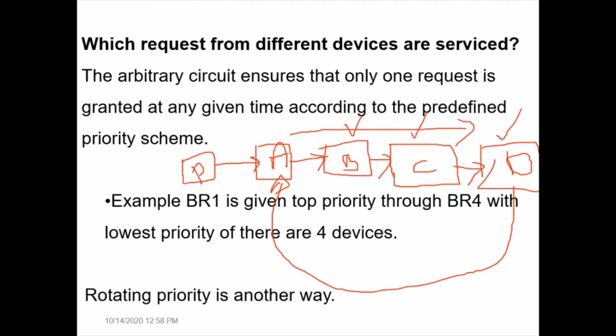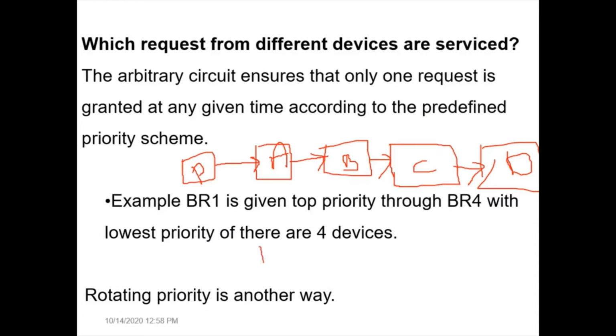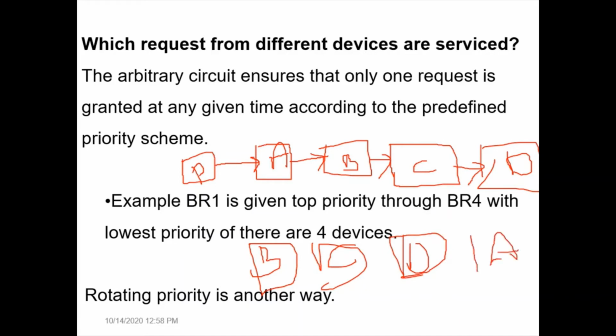Now what happens here? When priority is different, how far they are from the processor also changes. Now B comes to the front, then C, then D, and finally A, the lowest priority, is pushed back in the daisy chain. The processor's bus grant signal initially reaches B, then C, then D, and then A. So we keep rotating priorities so that every device gets the chance to become bus master whenever it needs. So this is the centralized bus arbitration process.